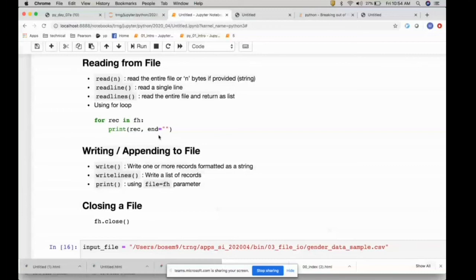Readlines, on the other hand, is like the read function. It reads the entire file, and each record is stored in a list. You have a list that contains n number of records. Let's say you have a file with 10 records, each record 100 bytes long.